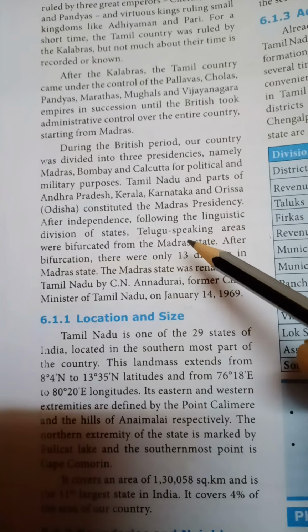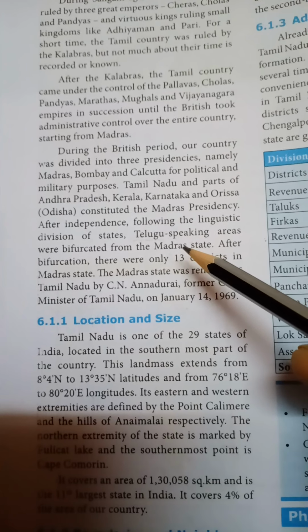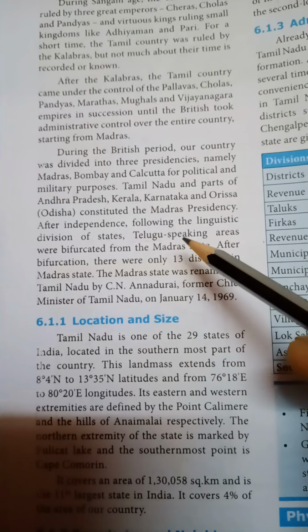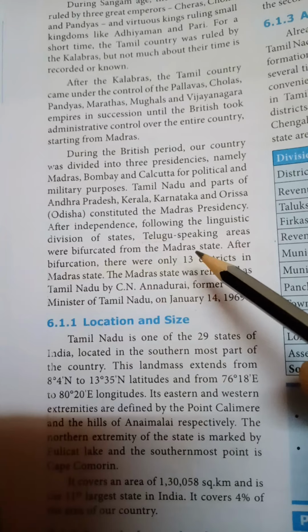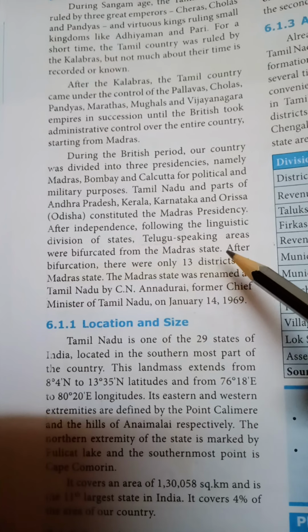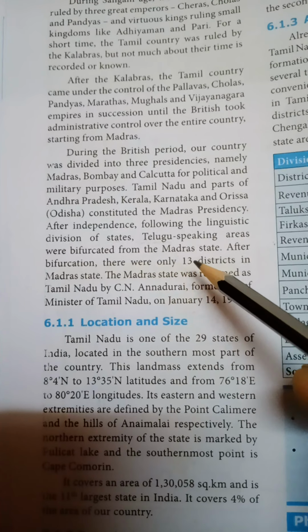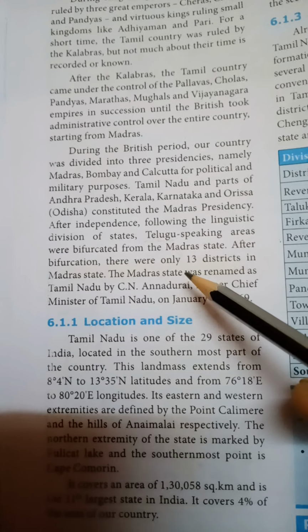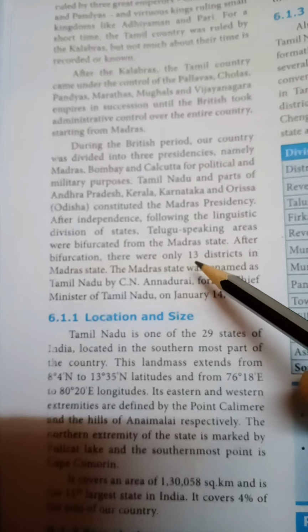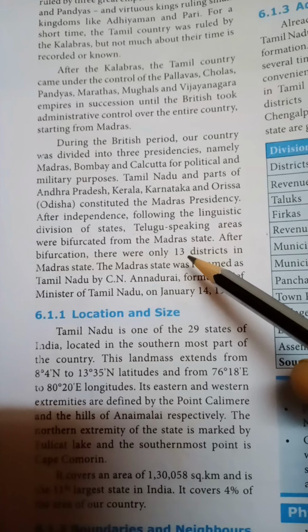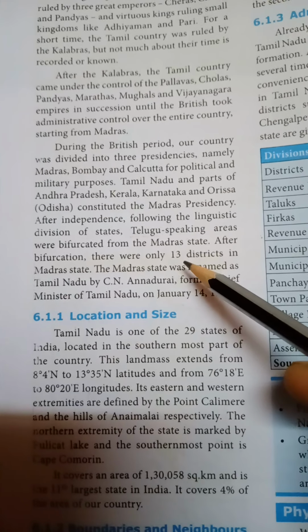So in 1956, on November 1, the Telugu speaking areas were divided from the Madras presidency. After the division, there were only 13 districts in Madras state. Before Tamil Nadu, it was called Madras state.